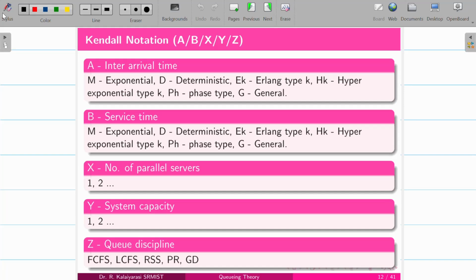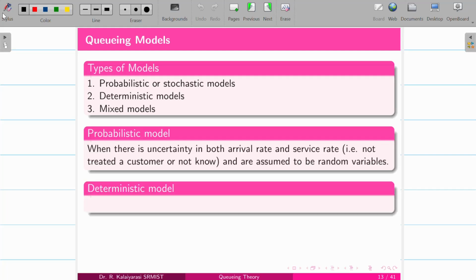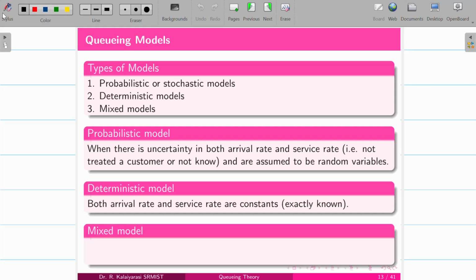And the Z is the queue discipline. The types of models according to queuing are the probabilistic or stochastic model, and the deterministic model. The probabilistic model is where there is uncertainty in both arrival rate and service rate, and they are assumed to be random variables. In the deterministic model, both arrival rate and service rate are constant. And there may be a mixed model, where either the arrival rate or the service rate is exactly known and the other is not known.